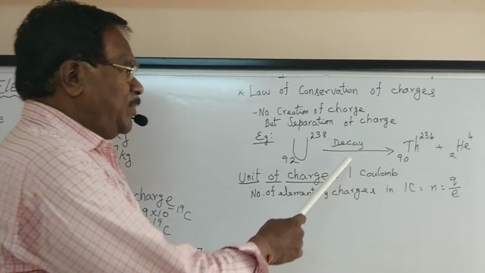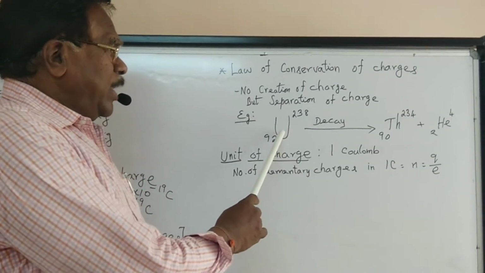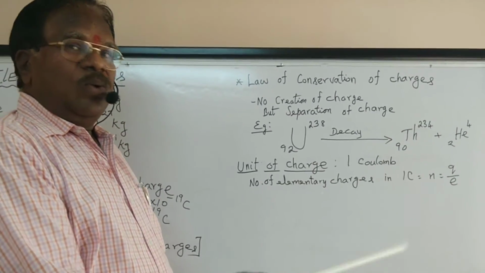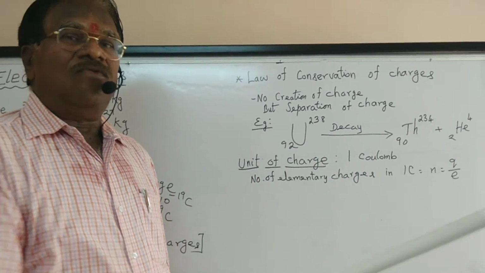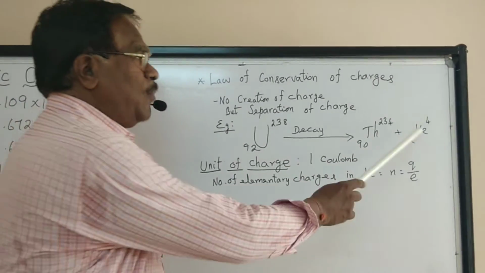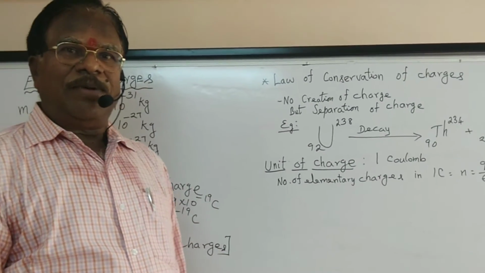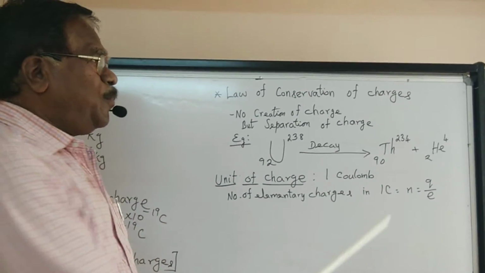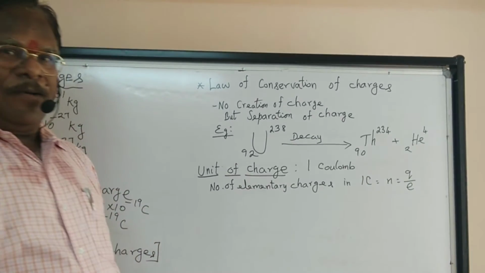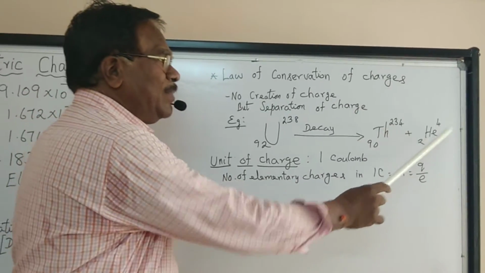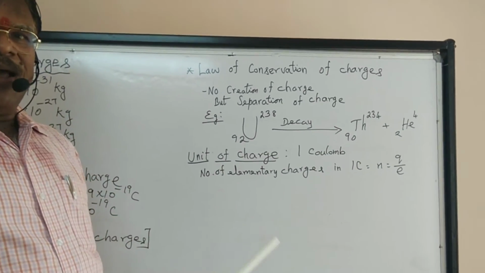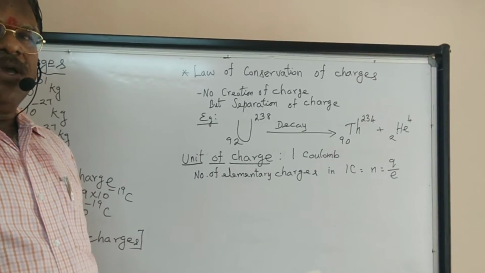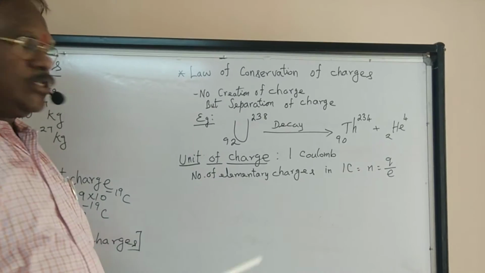By the process of decay, uranium 238 becomes thorium 234 by giving away an alpha particle. An alpha particle, He 4 2, is nothing but a helium nucleus with two positive charges. Here is how we validate the law of conservation of charge.